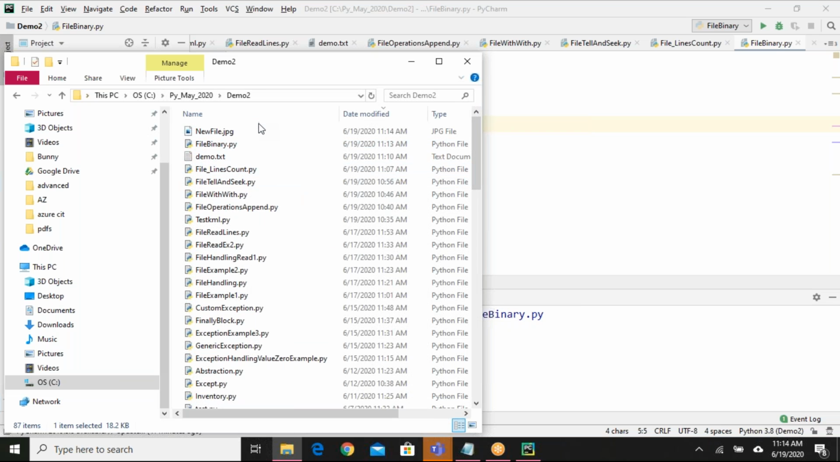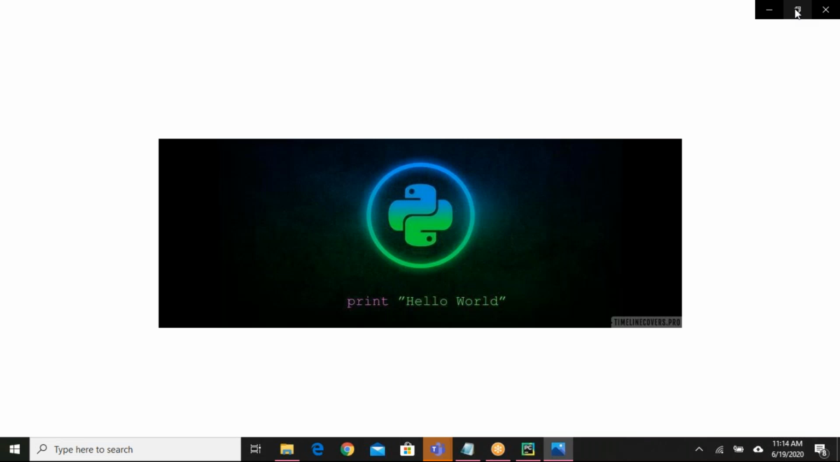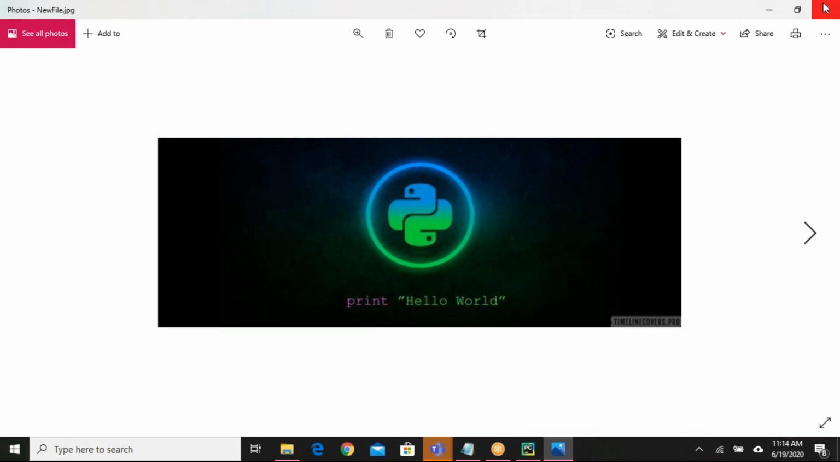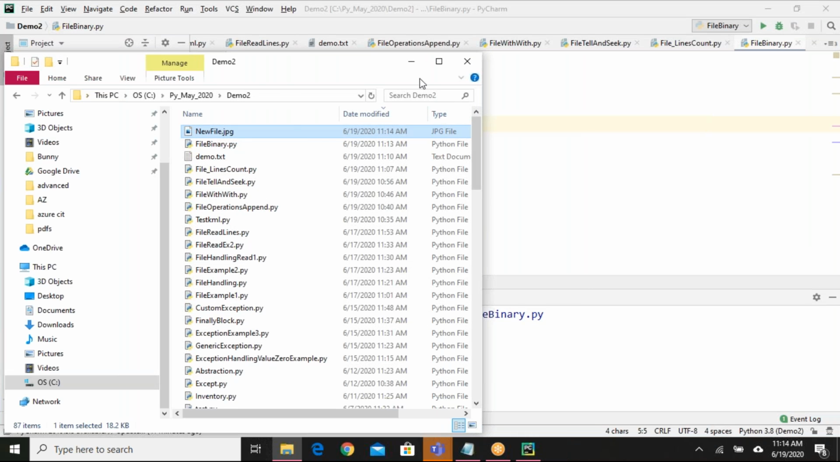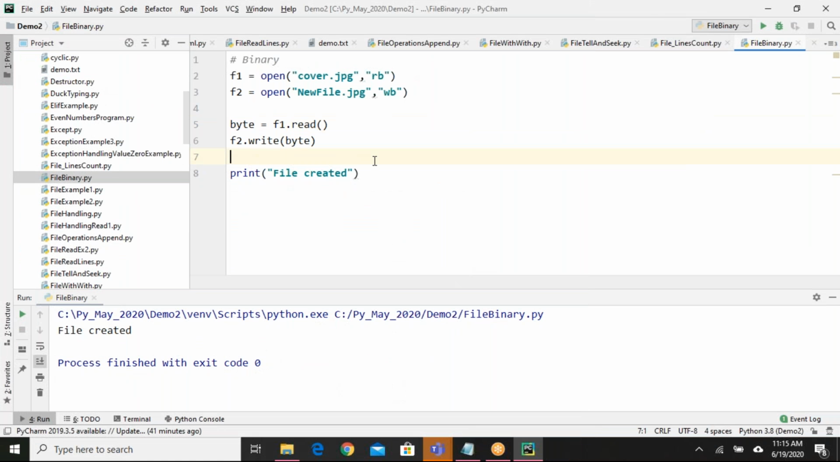See here, new file.jpg. If I open this, I'll get the same image. Okay, same image. So how it is created means based on the binaries of the file. It reads the file into ones and zeros, and it is rewriting the file into another file. That's it. Okay. So this is not so important for us, but next example is important for us.